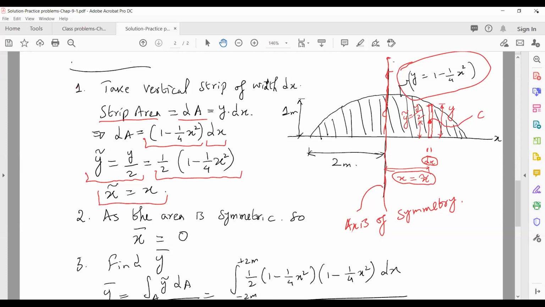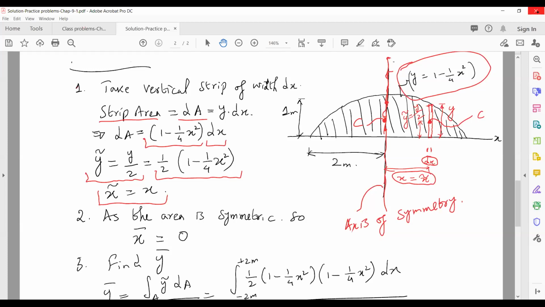Maybe it's here, maybe it's here. By just visualizing the area, we'll say it will be somewhere here, at this point. So it will lie on this axis of symmetry, which means that x bar equals 0.